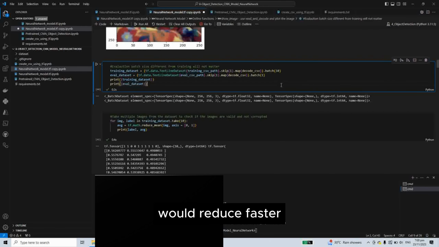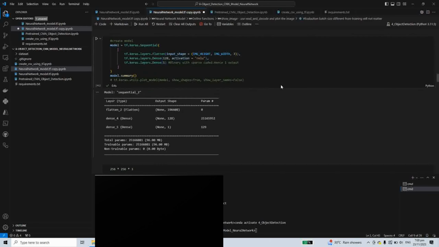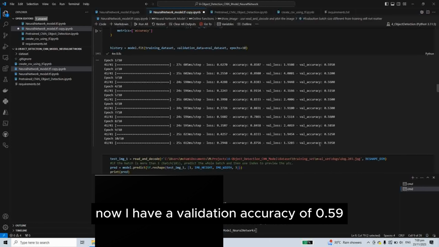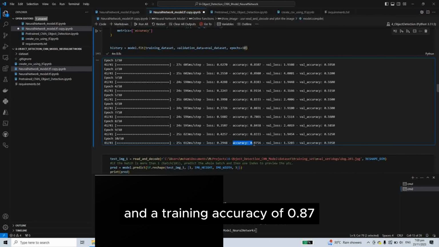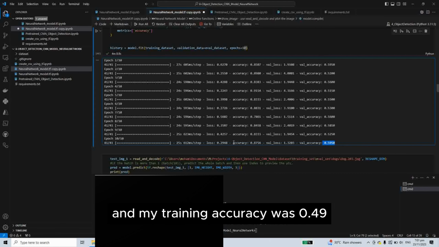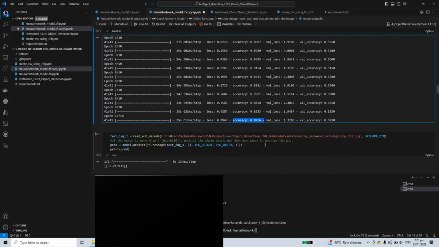and the loss would reduce faster. So you can see here now I have a validation accuracy of 0.59 and training accuracy of 0.87. Previously my validation accuracy was 0.5 and my training accuracy was 0.49.